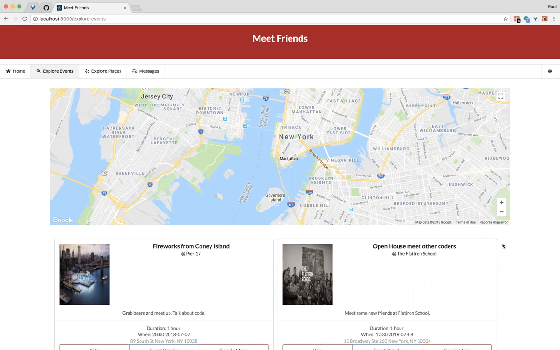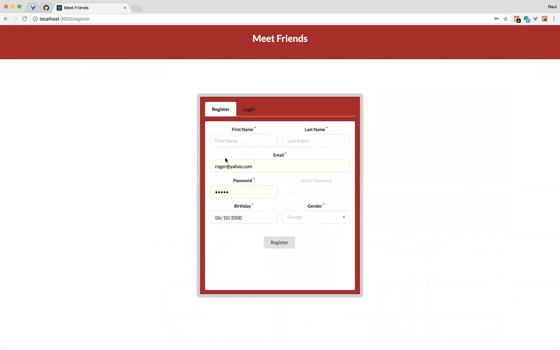To keep it simple, right now we're logged in to the Explore events. I'm going to go ahead and log out so I can sign back in or sign in as a new user. Here, I already have an account, but I'm just going to test it out to see if I can log in again.